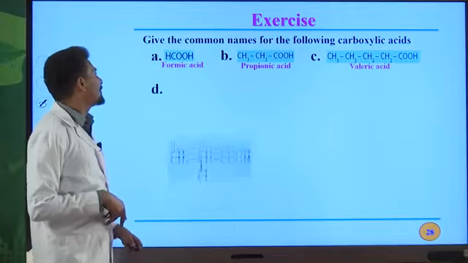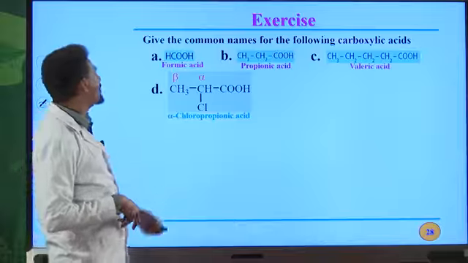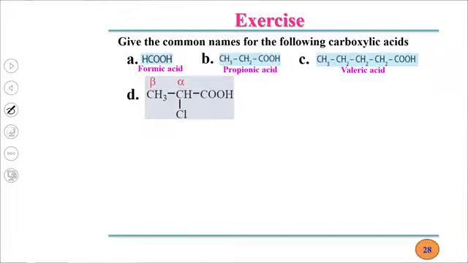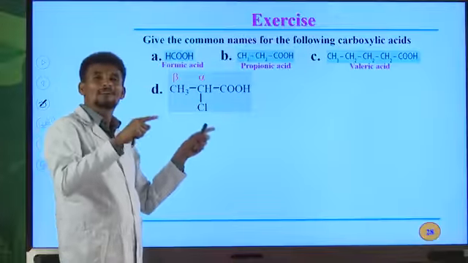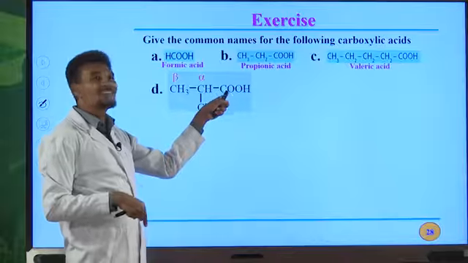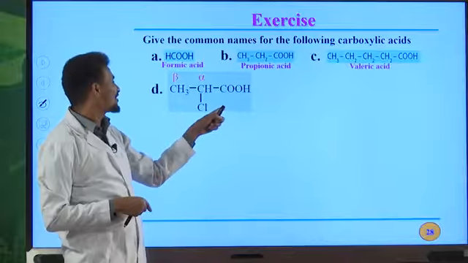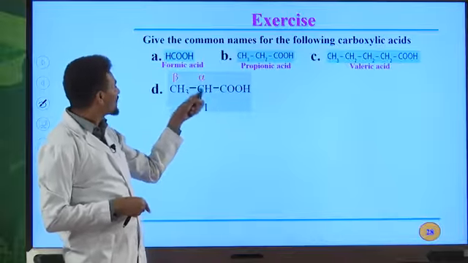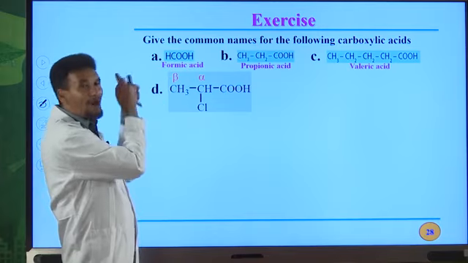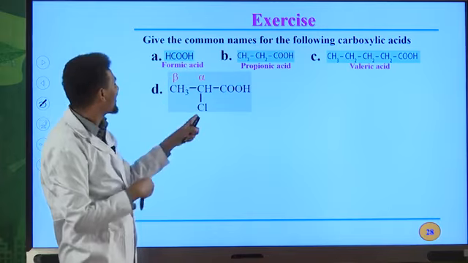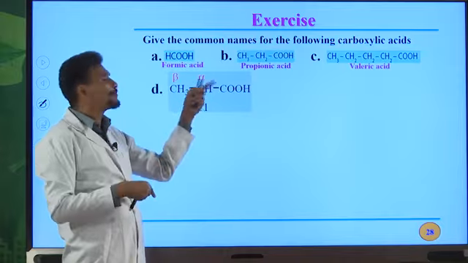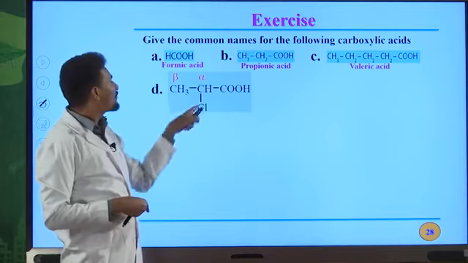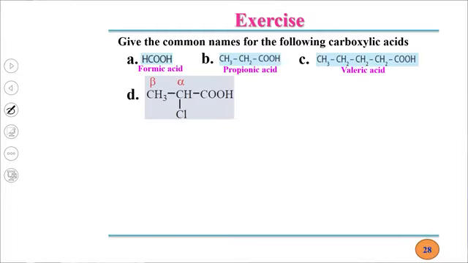The fourth example is this one. For example, if you have substituents, you must indicate them by using Greek letters, alpha, beta. Alpha is the carbon directly bonded to the carboxyl group of that carboxylic acid. So this is alpha position, this one is beta position, then gamma position. It continues just like that. Therefore, the name of the substituent must be indicated by this Greek letter. So we have chloro on alpha position.